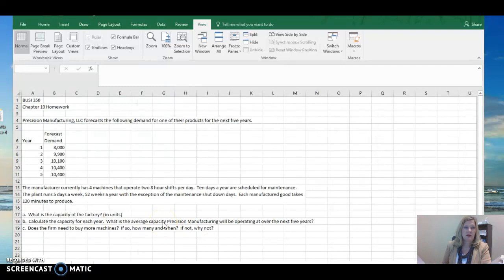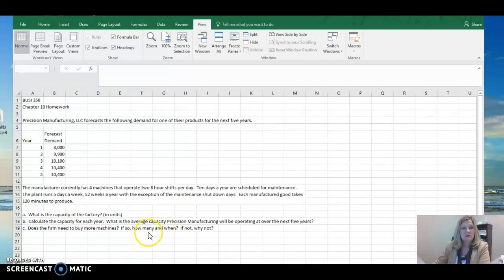Next, we're going to take a look at a company that is doing a forecast for the next 5 years and trying to anticipate the number of machines that they should have, a little bit of an intermediate to long-range planning. The manufacturer currently has 4 machines that operate 2 8-hour shifts per day. They take 10 days for maintenance, running 5 days a week, 52 weeks a year, minus those 10 days. Each manufactured good takes 120 minutes to produce.